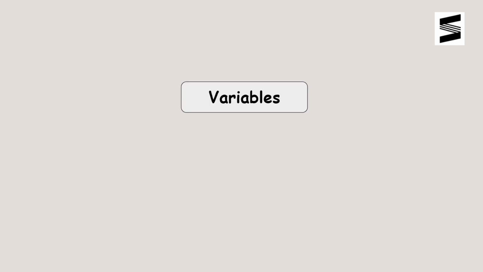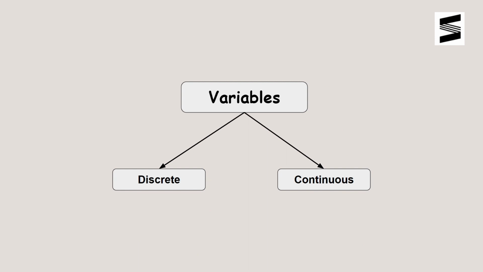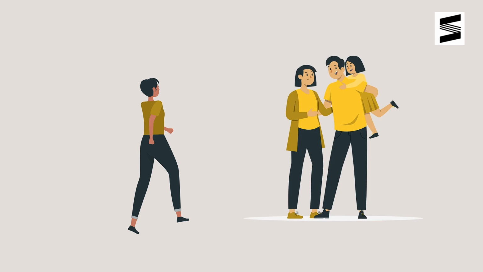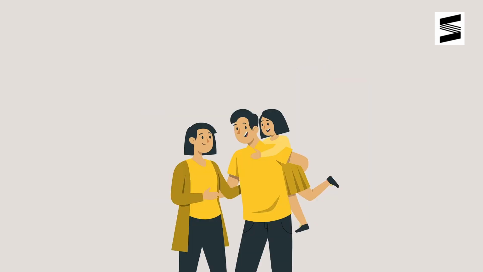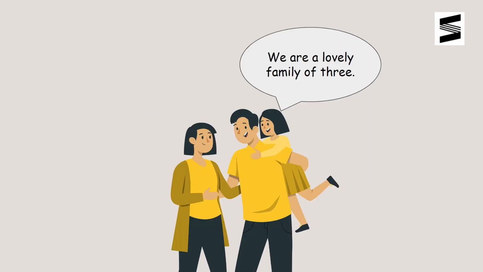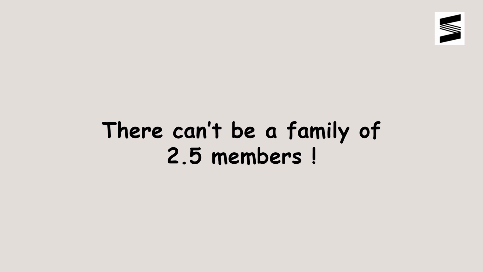Now, based on the nature of the values variables can take, they can be categorized into two different types: discrete and continuous. Let's say you are working for a survey institution and have the duty to count the number of members of every household. The number of members in a household is a whole number. We can easily count the exact number of persons, while we can't have a non-integer value like 2.5 members in a family. This is an absurd concept, right? Here, the number of members in a family is a discrete variable.